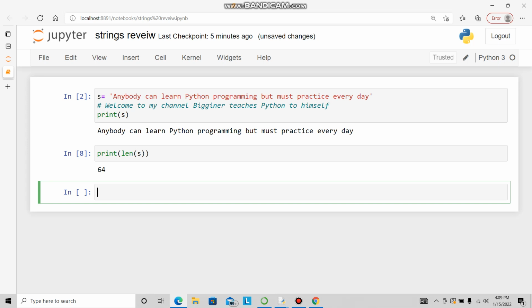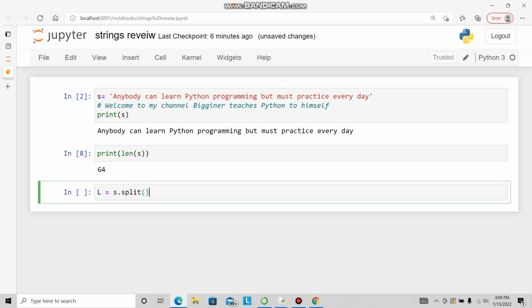I am more interested in, just like we saw, that there is one split function also. It converts your string into a list. That's very interesting for me. So I denote one letter, capital L for example, and I say L is equal to s dot split, open close parenthesis. Interestingly, it will check each of the words and put them in a list.